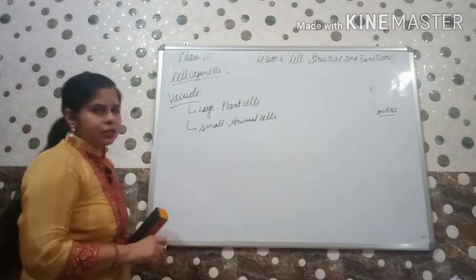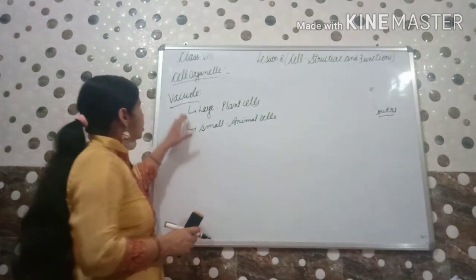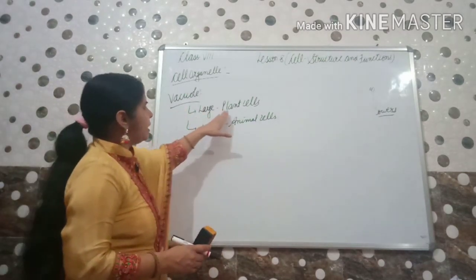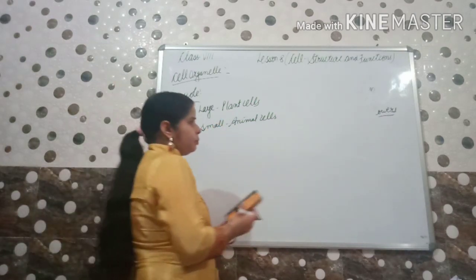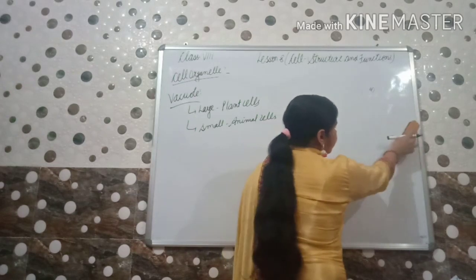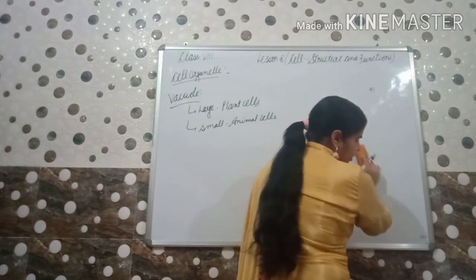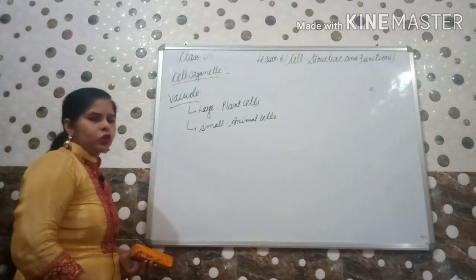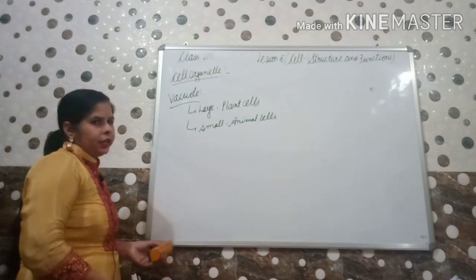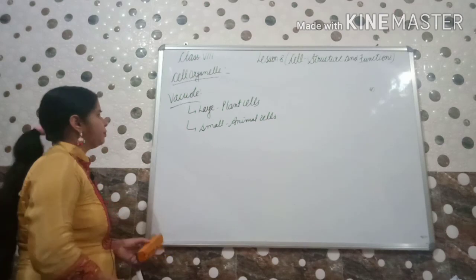I think two differences came to you already here, that the vacuole will be large in the plant cells, it will be small in the animal cells. And one more difference I think you came to know when we were doing plastids. The difference is that chlorophyll is there, or you can say chloroplasts are in the plant cells, and absent in the animal cells.